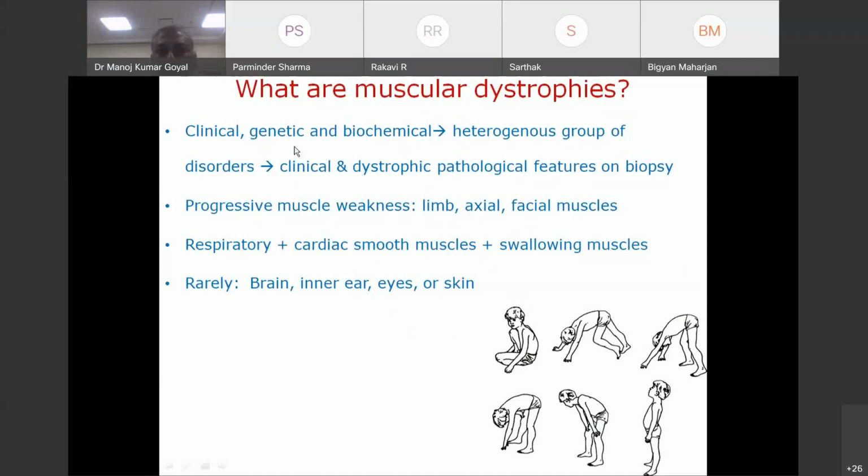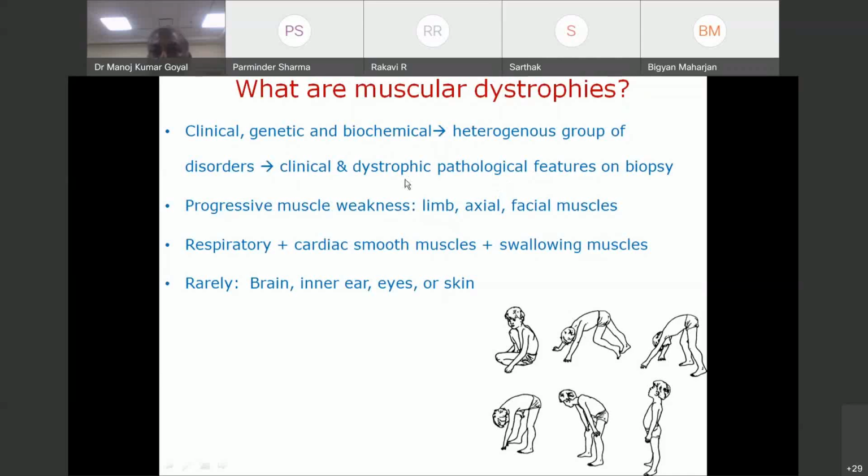See, it's clinically heterogeneous. Clinically heterogeneous means it consists of different signs. The different muscular dystrophies will present with different clinical symptoms. It is genetically heterogeneous, meaning some are trinucleotide repeat disorders, some are single gene mutations, some are in-frame mutations, some are out-of-frame mutations. And it is biochemically also heterogeneous, meaning some will have elevated CPK and some may not have any elevated CPK.